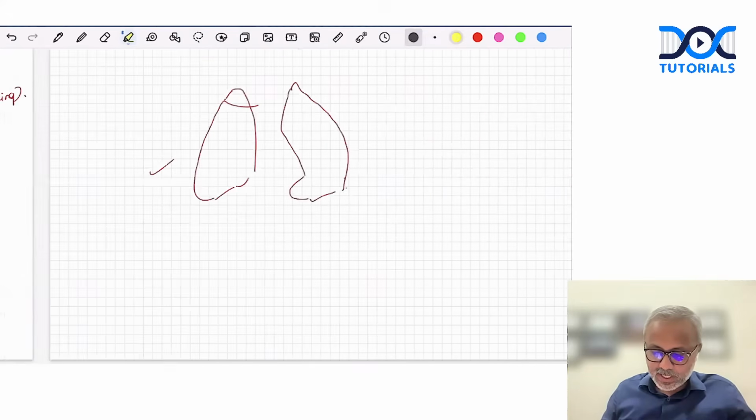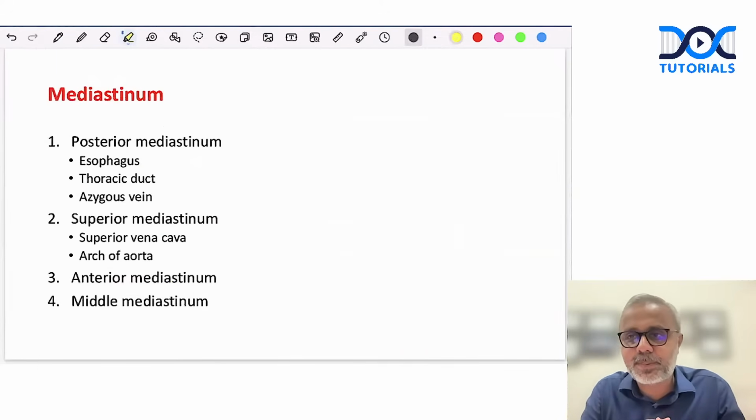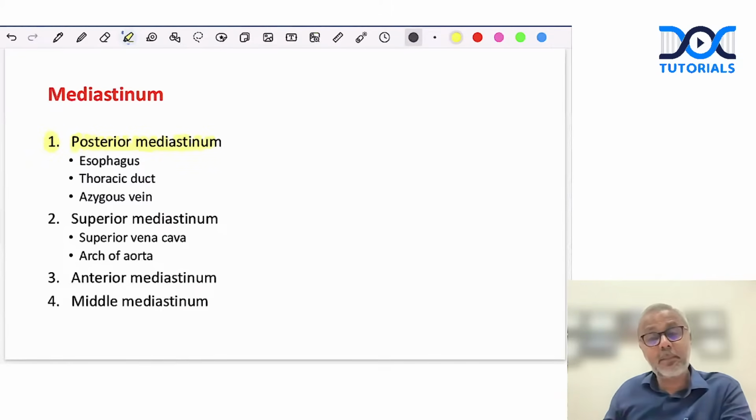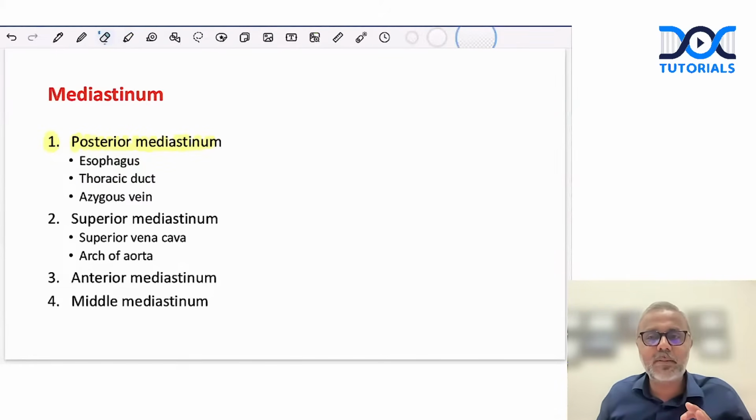Now, let's talk about the next subtopic, that is mediastinum. A very easy topic. You can score heavily if you can spend some time in this topic. Mediastinum is one chapter where all you need to do is learn the boundaries and contents. List the boundaries, list the contents. In the subdivisions of the mediastinum, the most often asked is the posterior mediastinum, only for the reason that there are a lot of structures in the posterior mediastinum.